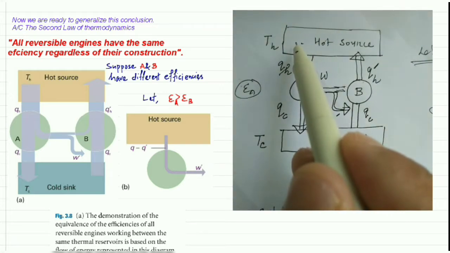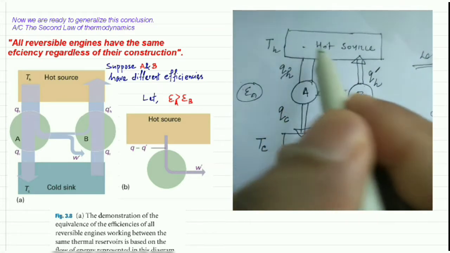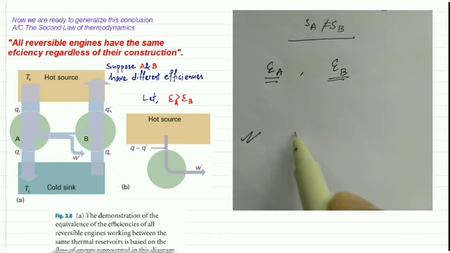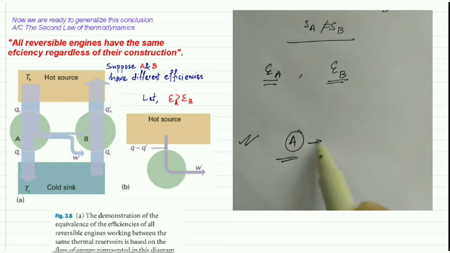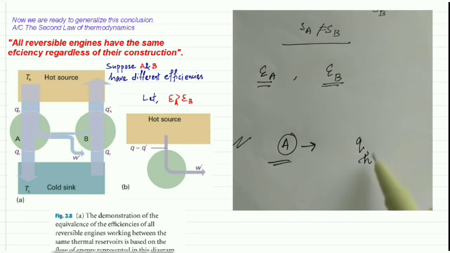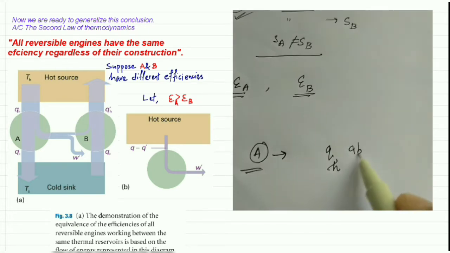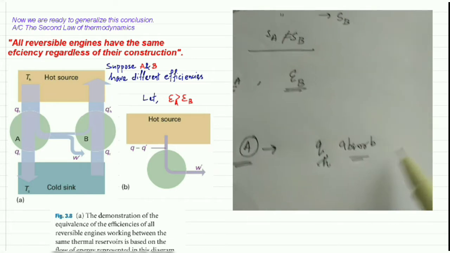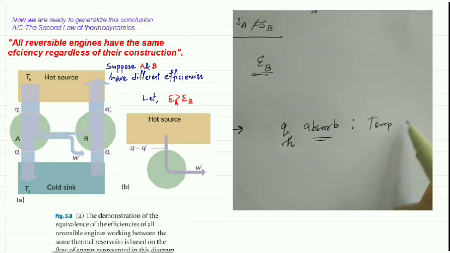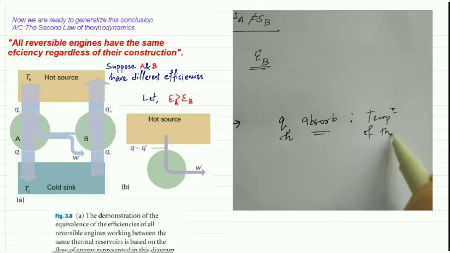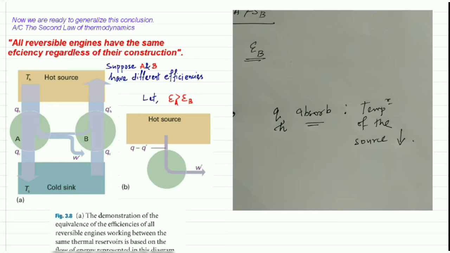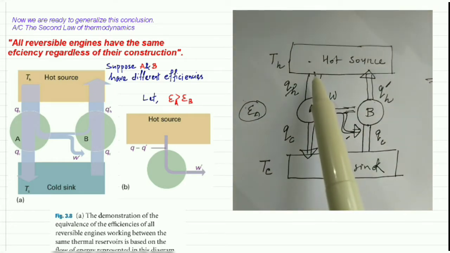The temperature of the source will decrease. Understand? So the temperature of the source will decrease first.